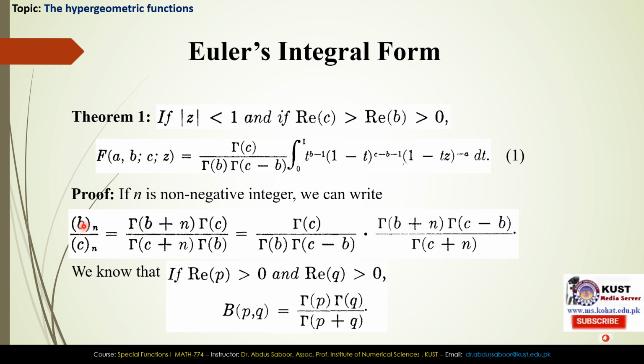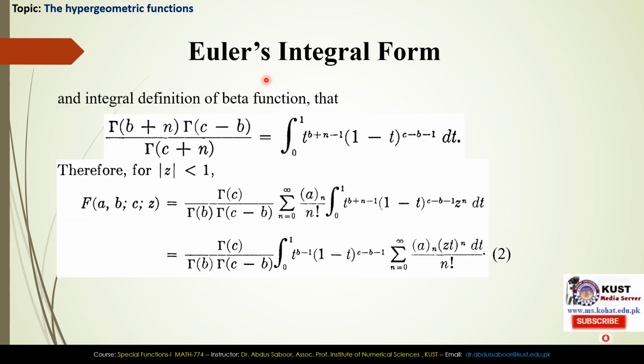We have discussed in the earlier slide that the Pochhammer symbol bn is equal to the gamma of b plus n divided by gamma of b, and similarly Pochhammer symbol cn equals gamma of c plus n divided by gamma of c. So here we are multiplying and dividing the factor gamma c minus b. We know that if real of p greater than 0 and real of q greater than 0, then the beta function equals this gamma representation, gamma p, gamma q divided by gamma p plus q. We have already discussed this in the previous slide, and you can also study its proof from the previous chapter.